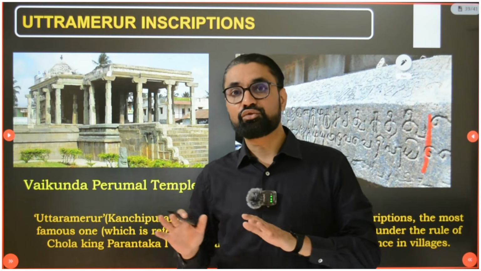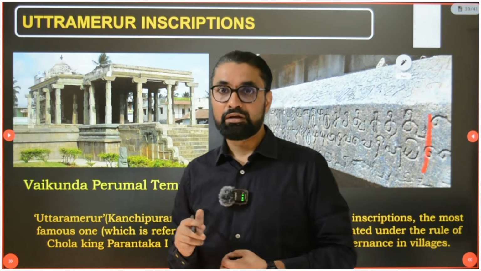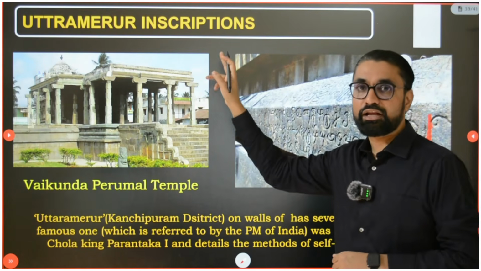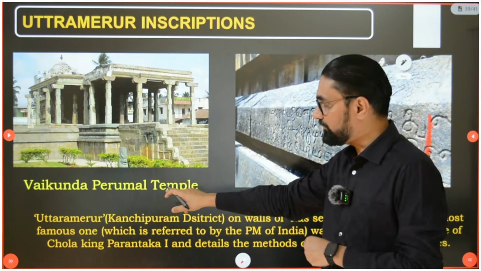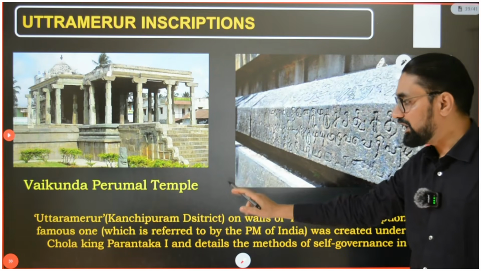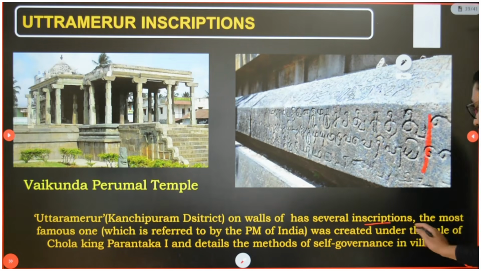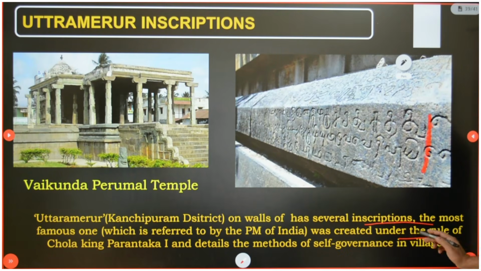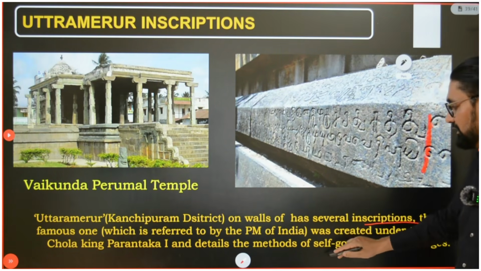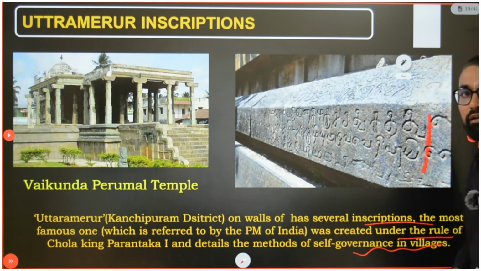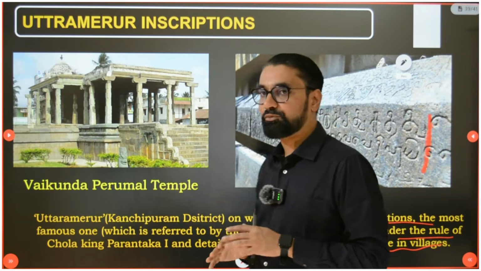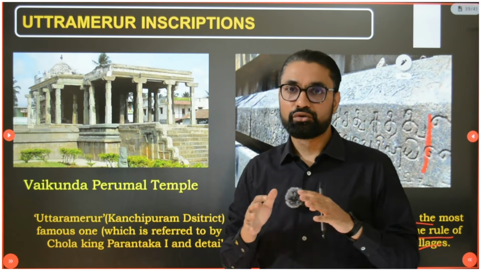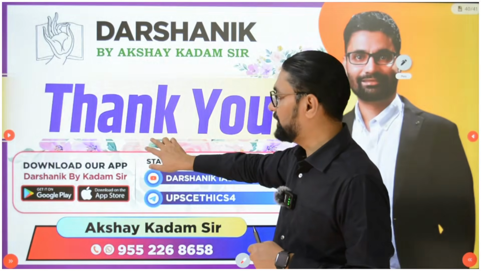So I will record separate lectures, stay tuned for that, where I will discuss this in detail because it is important from a prelims perspective, or even in mains they might ask you a question. And these inscriptions are known as Uttaramirur, written on the walls of the Vaikunta Perumal temple. So Uttaramerur in Kanchipuram district has several inscriptions on its walls. The most famous one, which is referred to by the Prime Minister of India, was created under the rule of Chola king Parantaka and details the method of self-governance in Indian villages. So this inscription gives us information about self-governance in Indian villages, which is very important. So do check that out in detail.